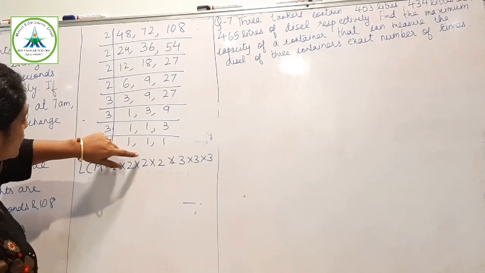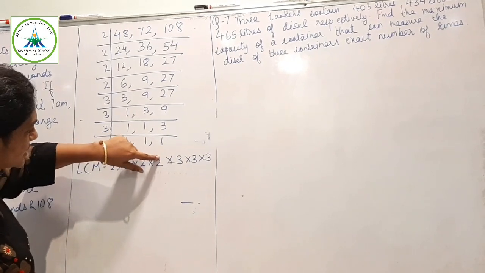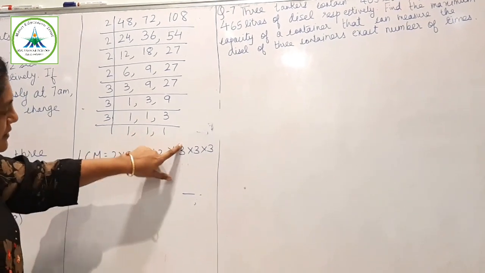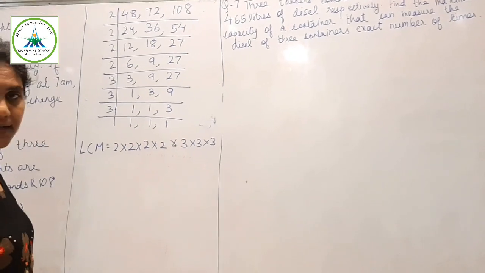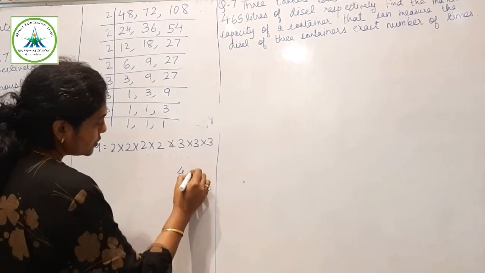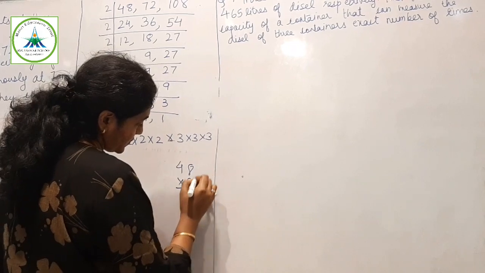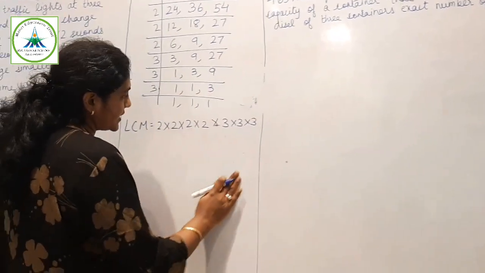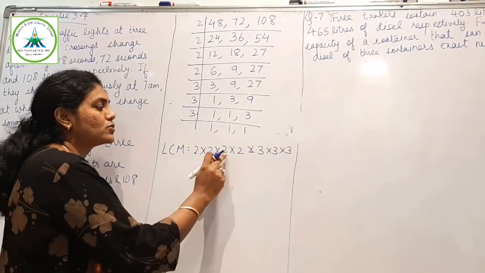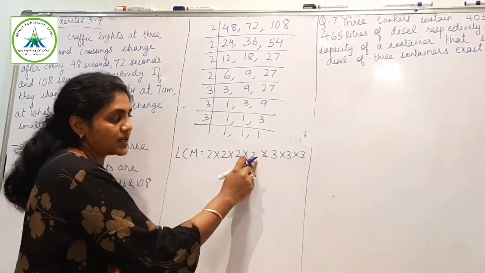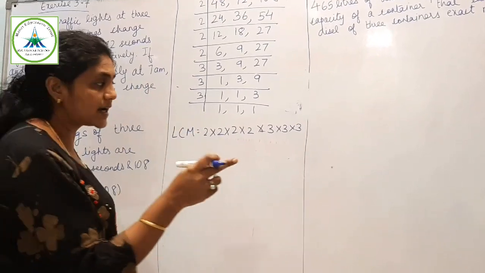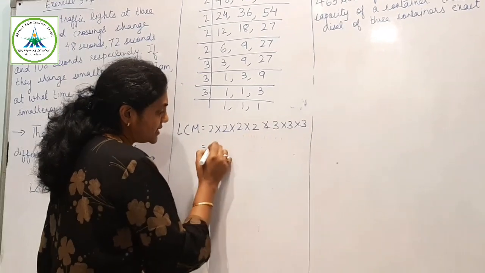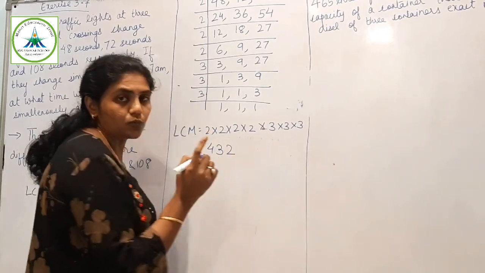Yes, 2 2s are 4, 4 2s are 8, 8 2s are 16, 16 3s are 48, and 48 into 9 is 432 seconds.